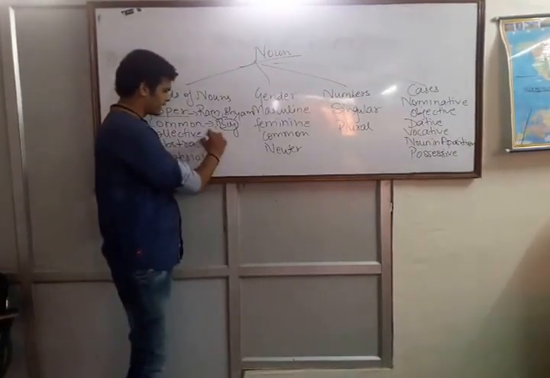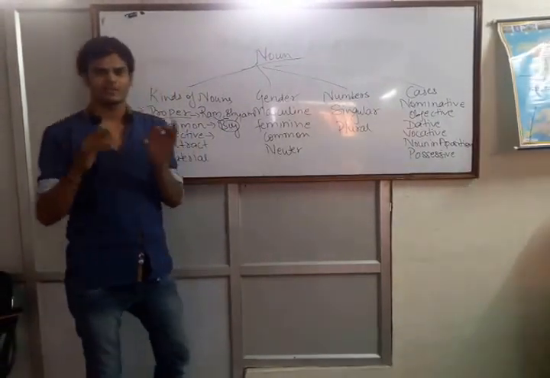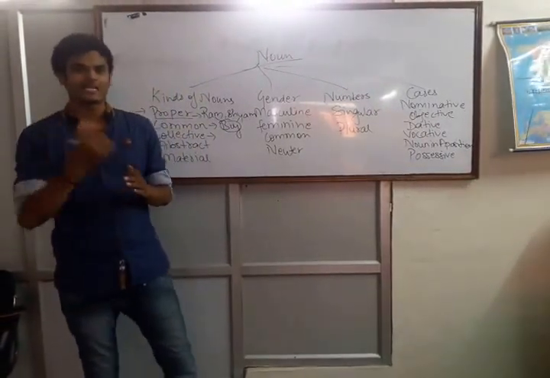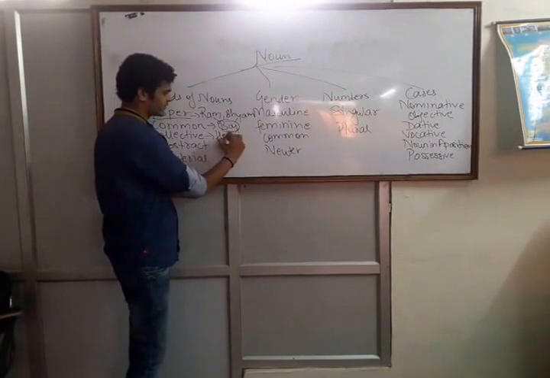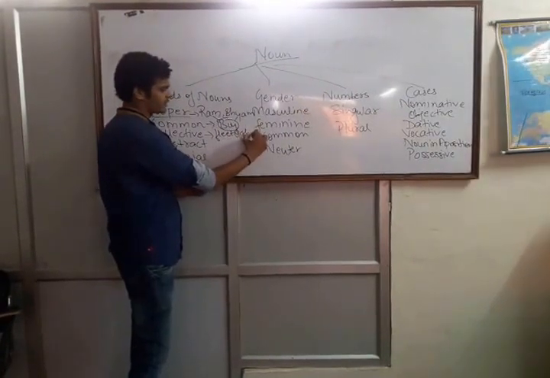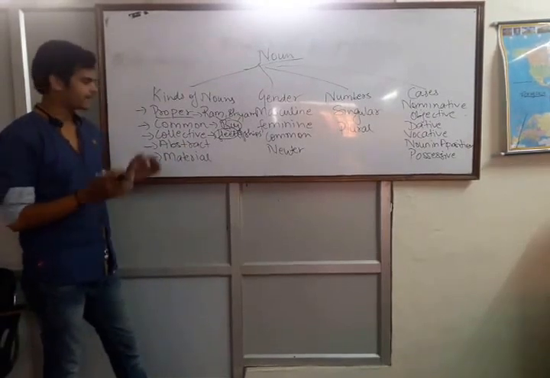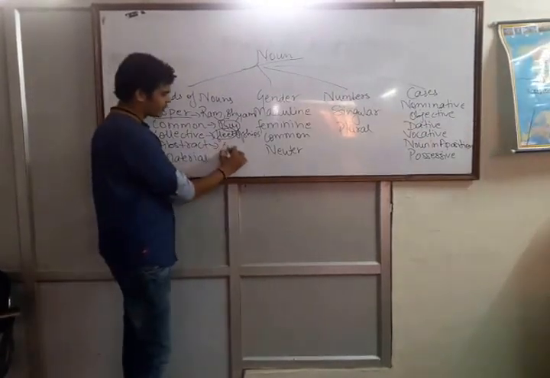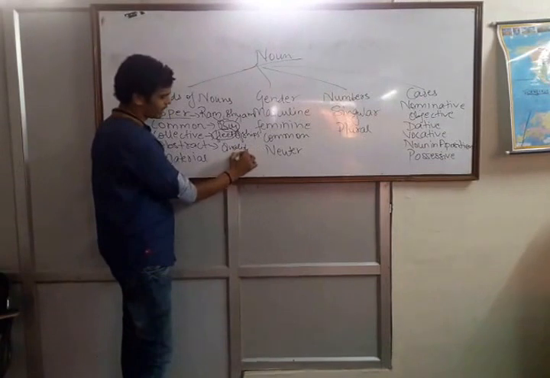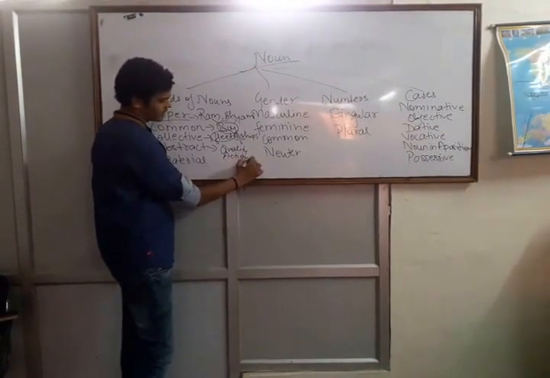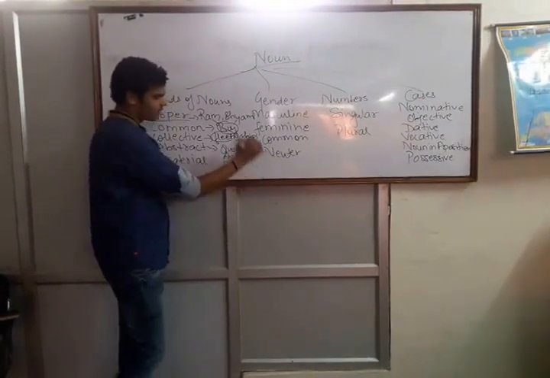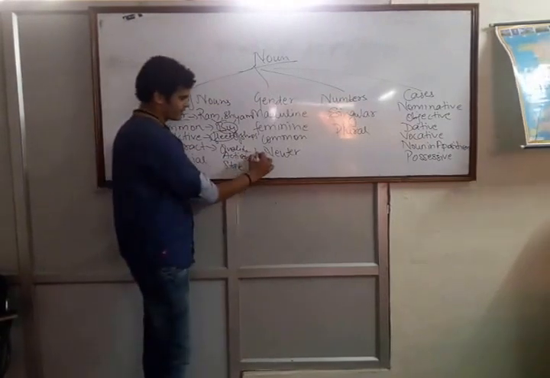Next is collective. Collective means collection. Collection means group of something, that is collective noun, such as fleet of ships. Fleet of ships means group of ships. Abstract is further classified into three types: quality, action, and state. Quality means honest.